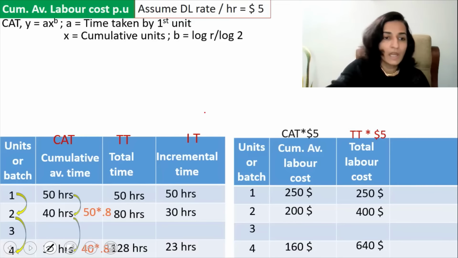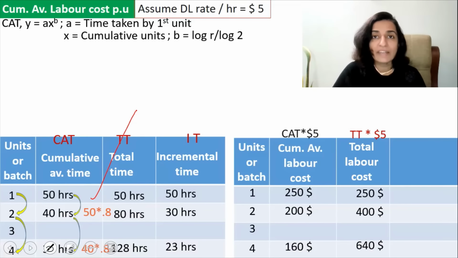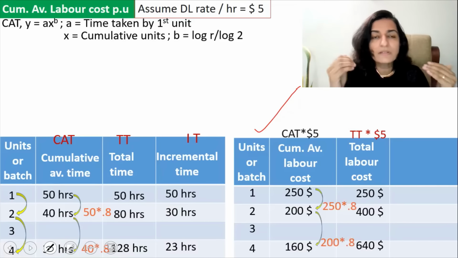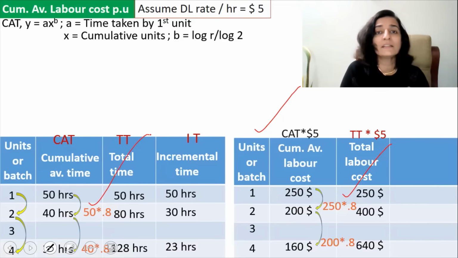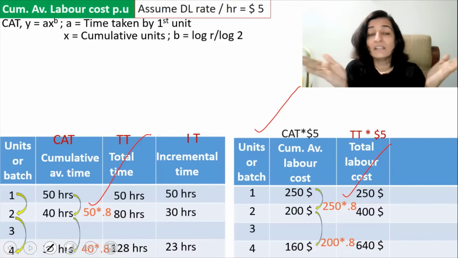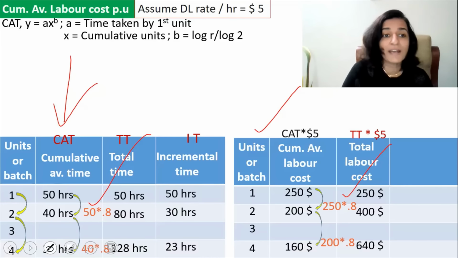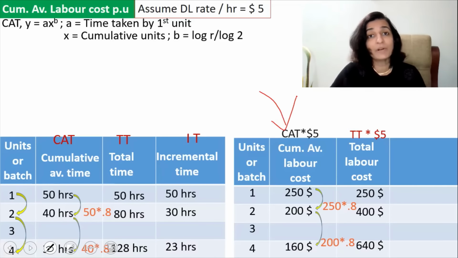Now think for yourself. What is the relationship that existed in the cumulative average time? When each time the quantity doubles, there is a fixed percentage reduction, correct? And the reduction is 80%. Now look at the pattern that is coming in the cumulative average labor cost. It's the very same pattern. When the quantity doubles, the cumulative average labor cost is also reduced to a fixed percentage. And the fixed percentage again is 80%, just like the cumulative average time. So basically, the relationship that existed in the cumulative average time is the same relationship that exists in the cumulative average labor cost as well.